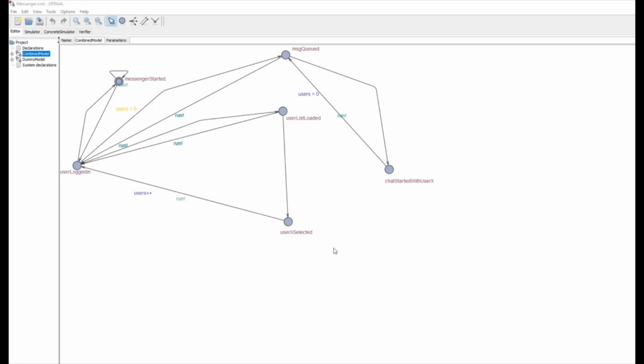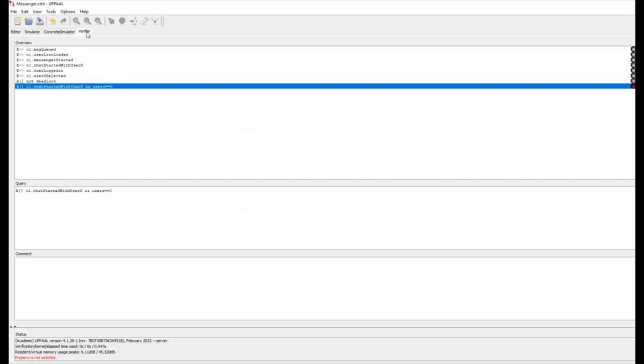Based on the specific set of requirements, we have modified the model by deleting and adding some edges here on the screen. We have also added some guards and actions over some edges to satisfy the requirement. Now, if we check the requirement that we have discussed in the paper with the Verifyta, it fails, which satisfies a requirement that if the chat started with user X state is reached, the value of users should not be equal to 0. Now the negation of this requirement will be true, which satisfies the requirements completely.